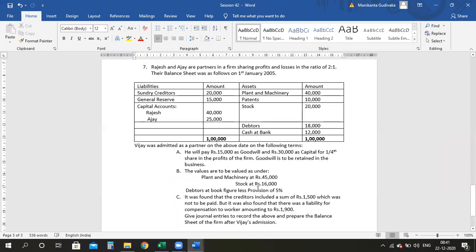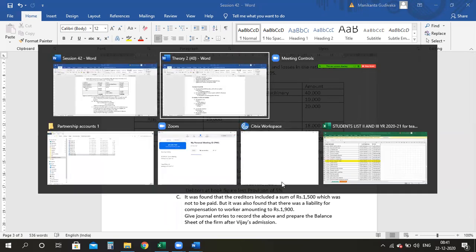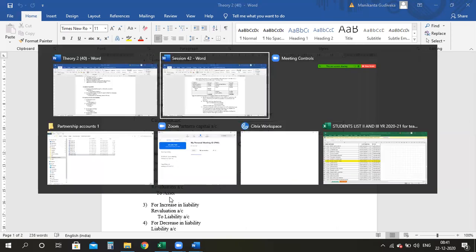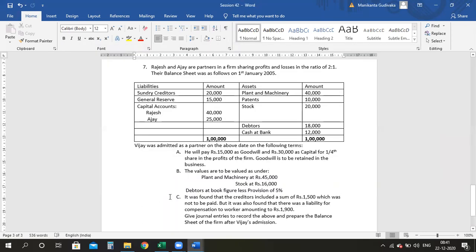After that, your stock is 16,000. Earlier it was 20, and 16 means it has been reduced. So your asset is decreased. Whenever there is a decrease in the asset, you will have revaluation to asset. So these two adjustments I should do in the revaluation account. After that I have debtors at book figure less provision at 5%. Because my asset is reduced, I need to calculate 18,000 into 5%. Again, I need to pass an entry for the decrease in the value of the asset.